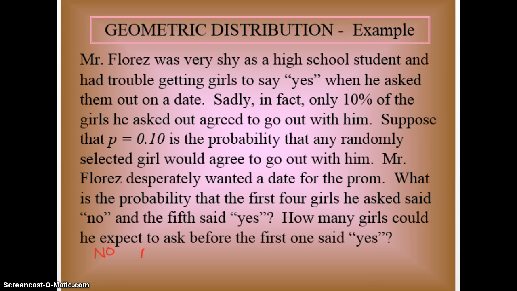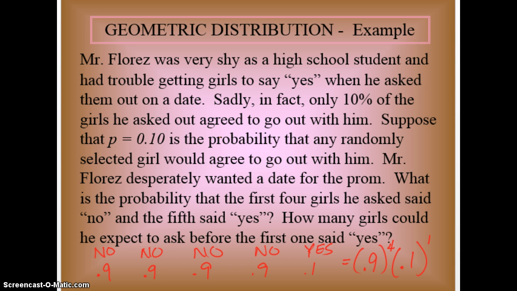He's getting a no, a no, a no, a no, and a yes. What is the probability that that happens? Well, what's the probability somebody says no? That's 0.9. Again, 0.9, another 0.9, another 0.9, and this girl says yes, that's 0.1. So this is 0.9 to the 4th power. You get 4 no's and 1 yes.